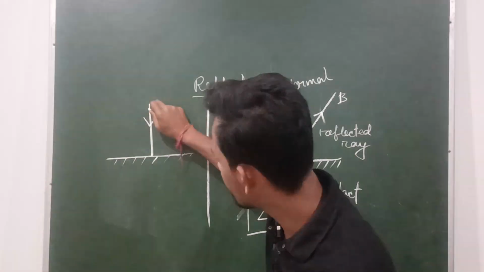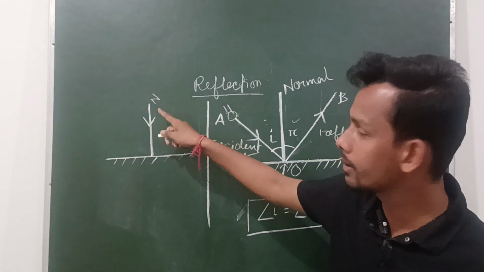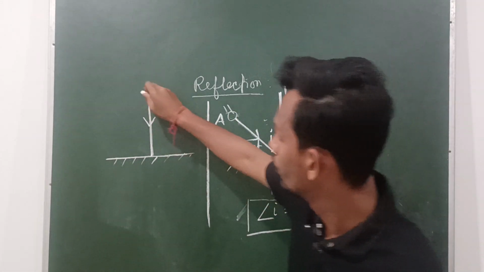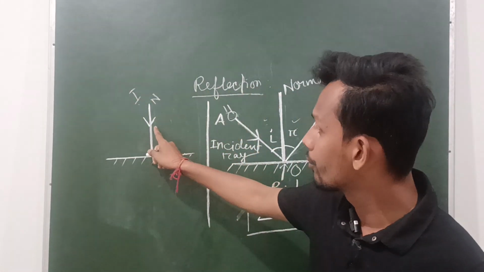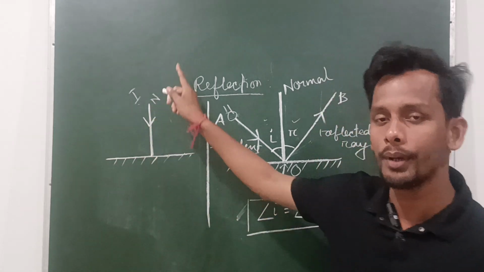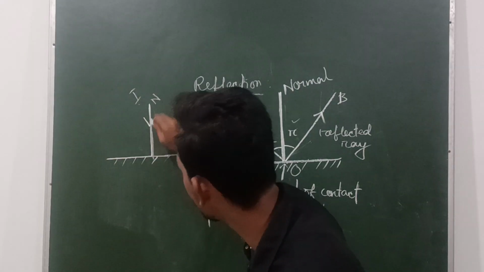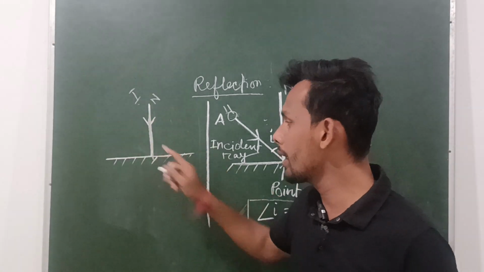If this line is perpendicular, this should be the normal, and it is also mentioned that this is the incident ray. So the path of the incident ray and the normal are the same. It means that the angle between the two rays is